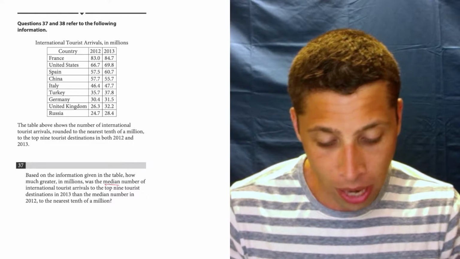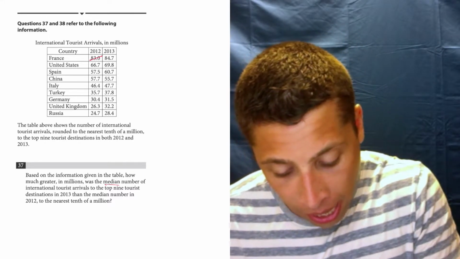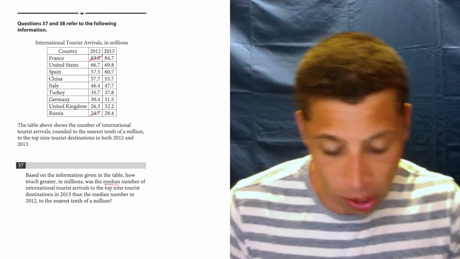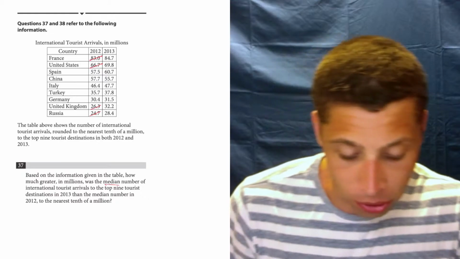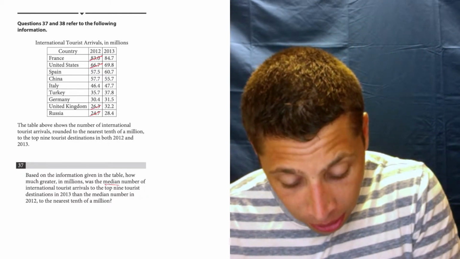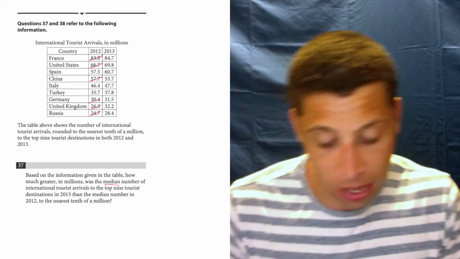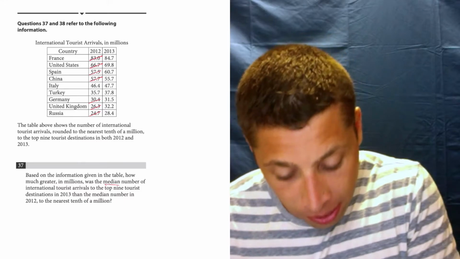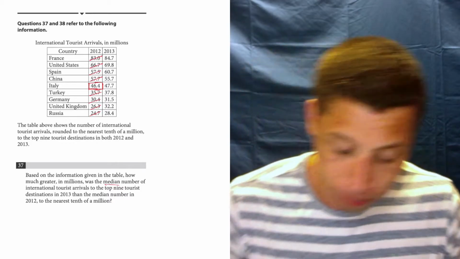In order to do it, I would cross off the biggest number, which would be France, and I would cross off the smallest number, which would be Russia. I'm going to keep doing that until I get to the middle. So the second largest and the second smallest go away. Then I have to jump around to China is the next biggest, and Germany after that, and then Spain and Turkey, leaving us with Italy's 46.4.